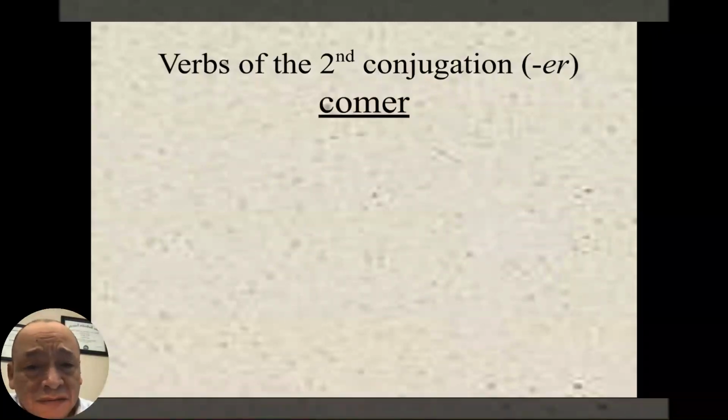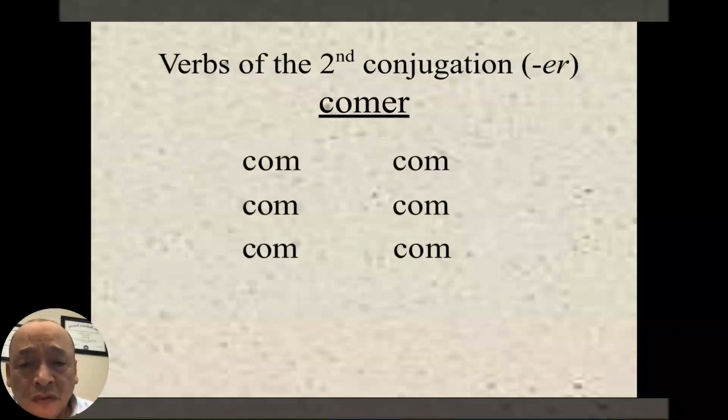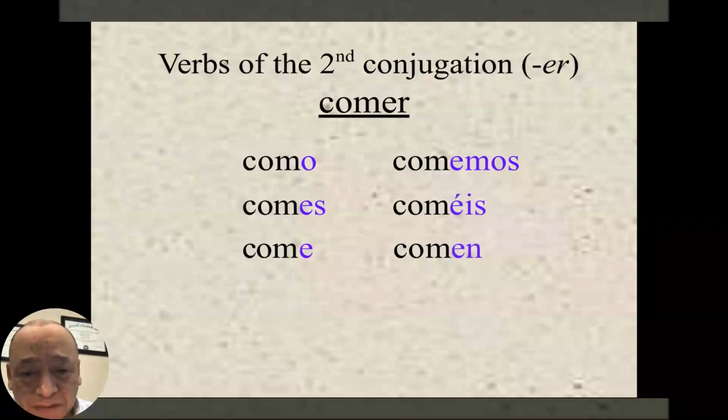Comer. Comer is to eat. The stem of the verb of comer is com. So yo como, tú comes, él, ella come, nosotros, nosotras comemos, vosotros, vosotras coméis, ellos, ellas, ustedes comen.